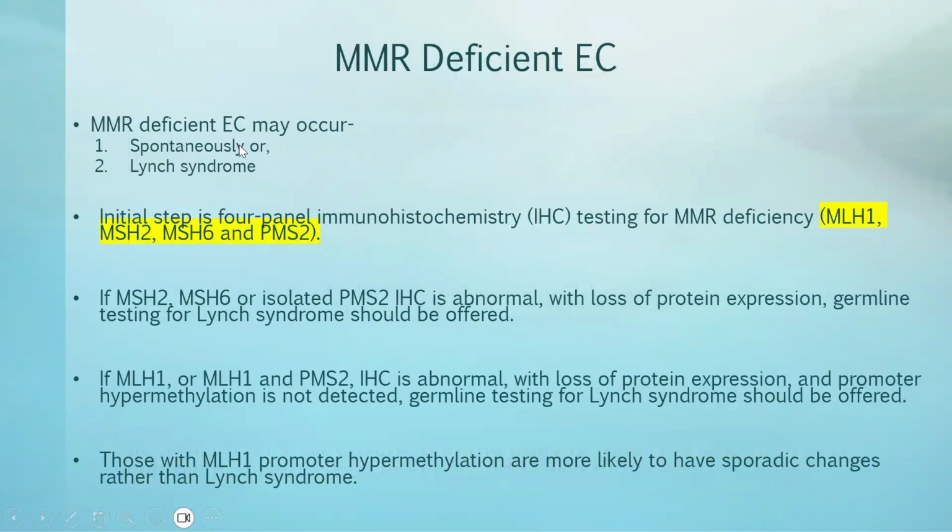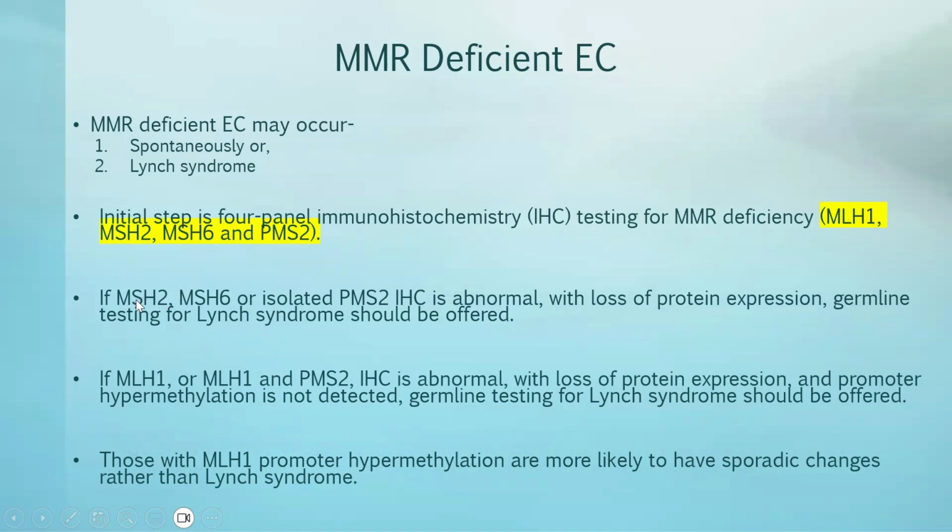MMR deficient endometrial carcinoma can occur either spontaneously or as a result of Lynch syndrome. So every woman diagnosed with endometrial carcinoma, we offer testing to rule out Lynch syndrome. These are the four panel immunohistochemistry markers to rule out MMR deficiency: MLH1, MSH2, MSH6, and PMS2.